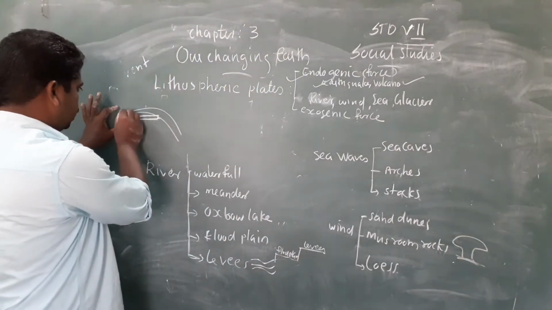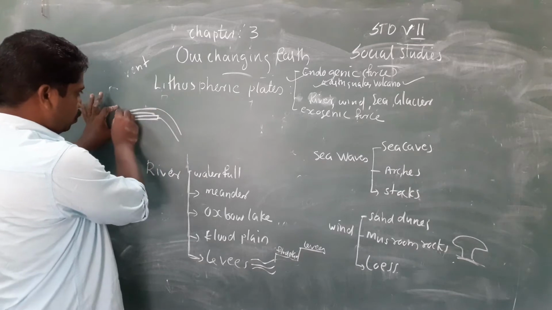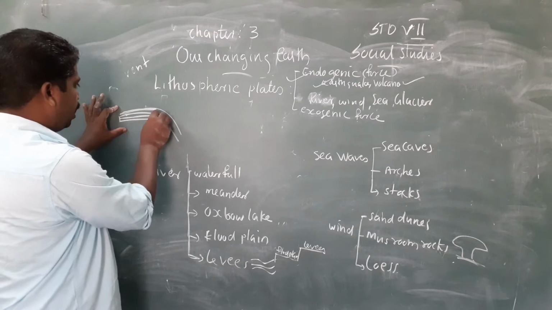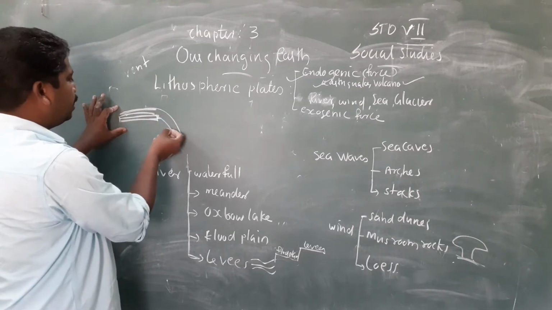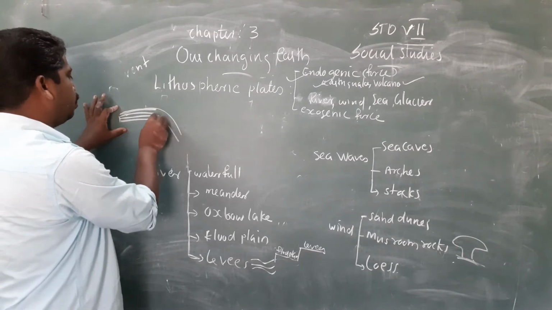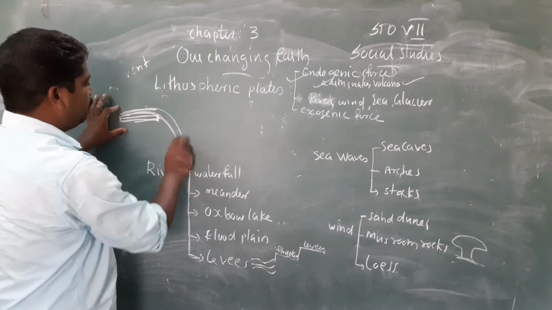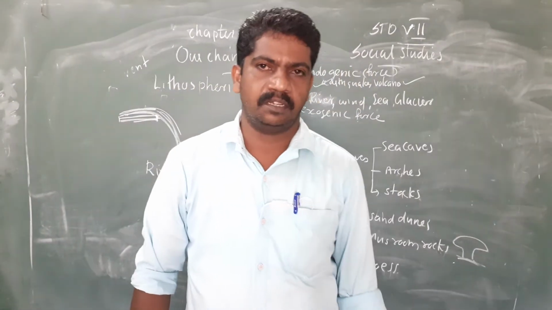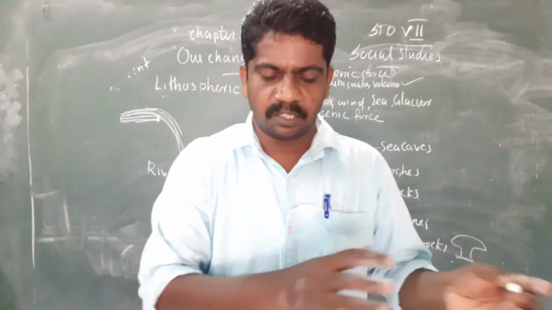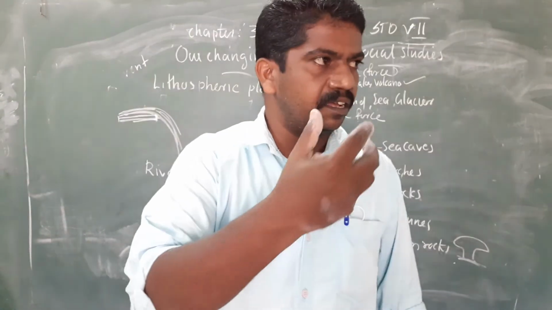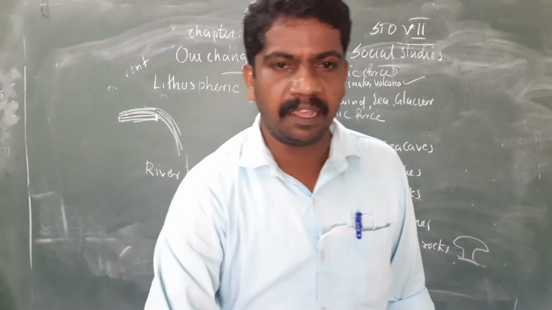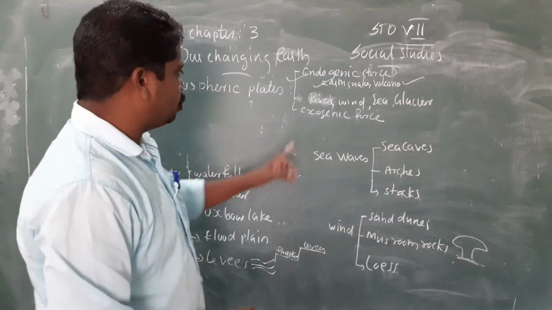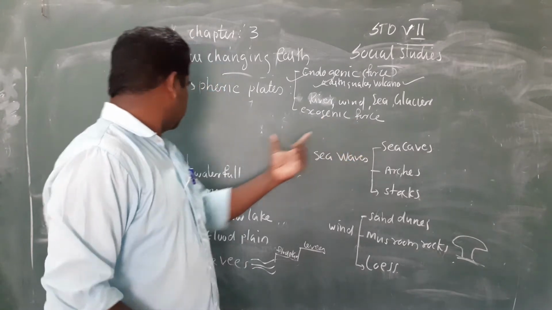From the mountains, the river will flow. From the mountain ranges, the river will flow through a hard rock. Then suddenly, the place where this hard rock finishes, the water will fall down. Thus, waterfall is happening. So, waterfall is occurring when the water falls down from a hard rock. So, one of the exogenic forces is a river.